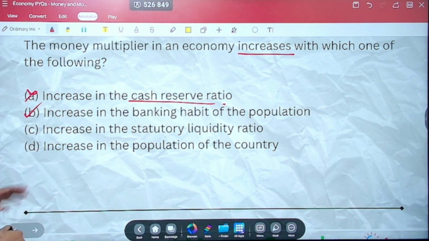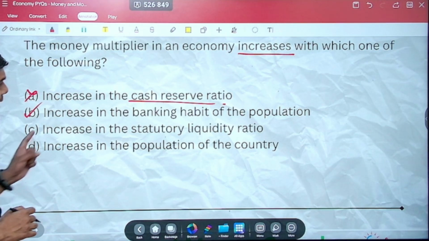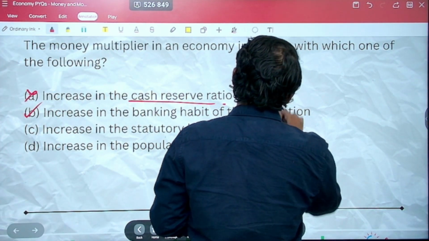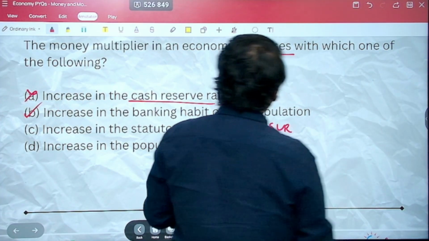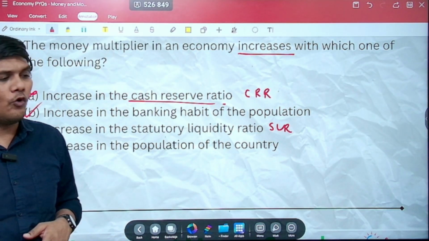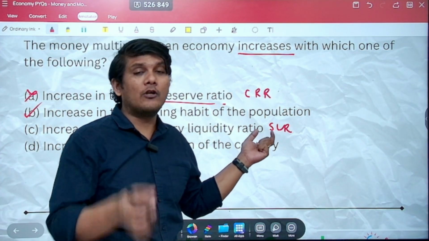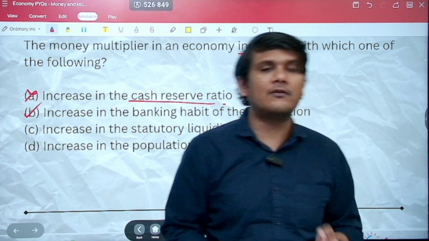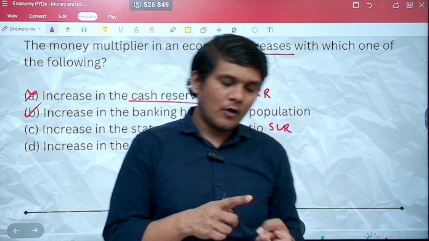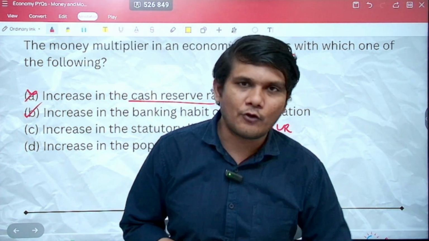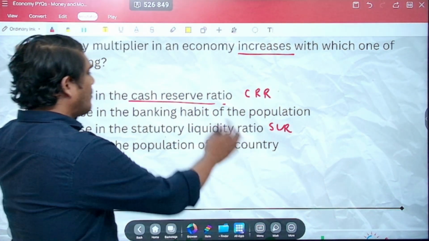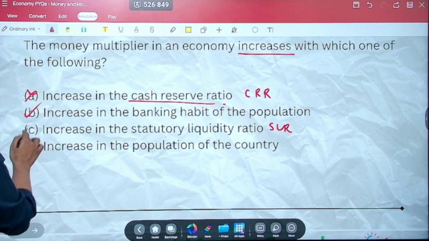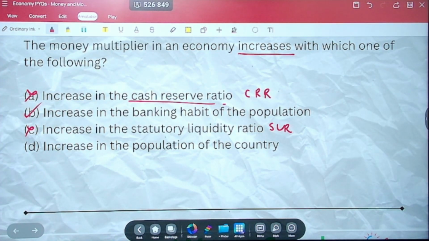However, let us look at the next option, option C. Increase in the statutory liquidity ratio. This was CRR, this is SLR. Both are buffer ratios, reserve ratios. This is again the minimum amount of money that the scheduled commercial banks are required to keep with themselves in the form of cash, gold, or approved securities. Here also the money is kept aside, so it will not increase the money multiplier effect. They are basically similar options.